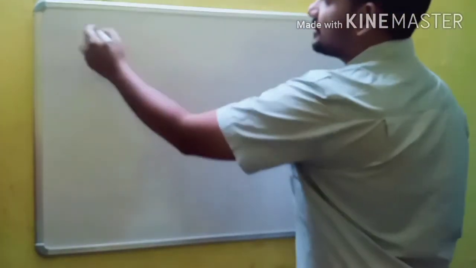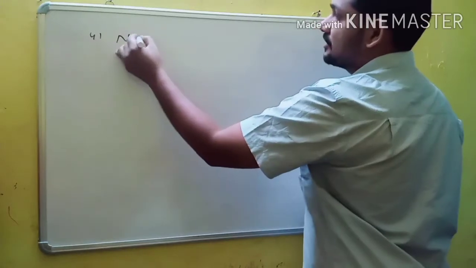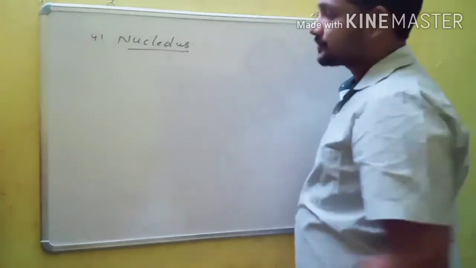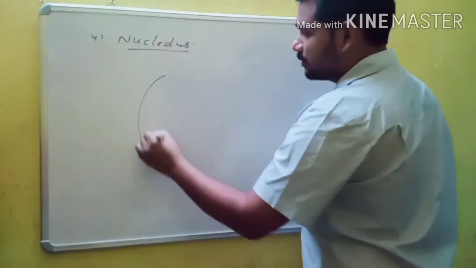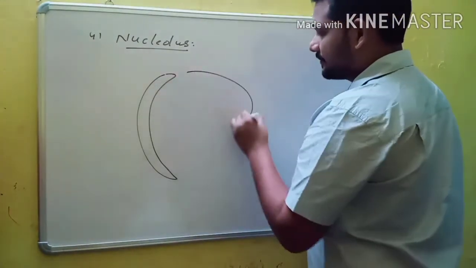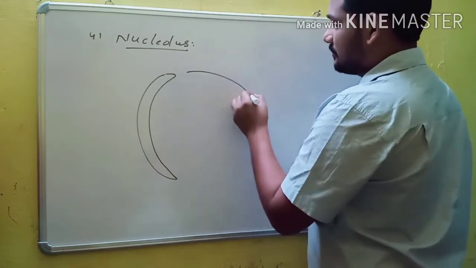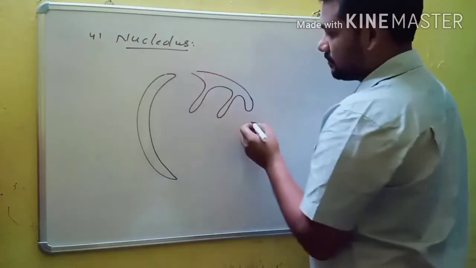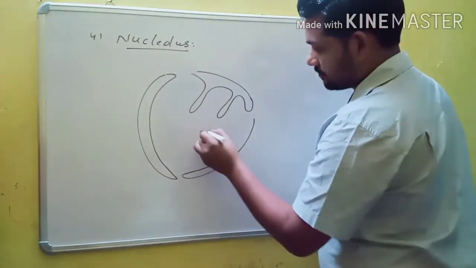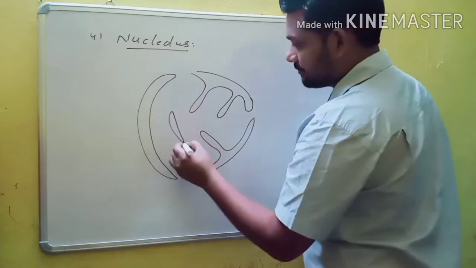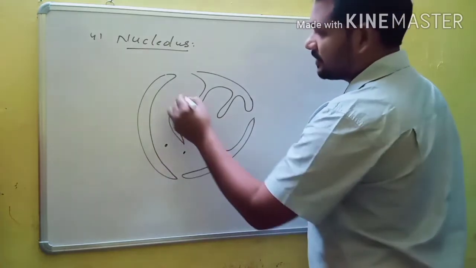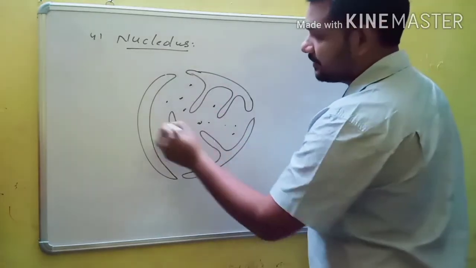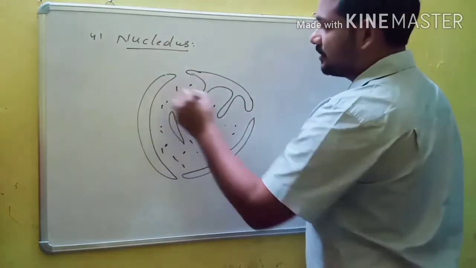And the last part of the nucleus is known as nucleolus. If you observe the diagram of the nucleolus, it is like that. Some granular and fibrillar structures are present in the nucleolus.